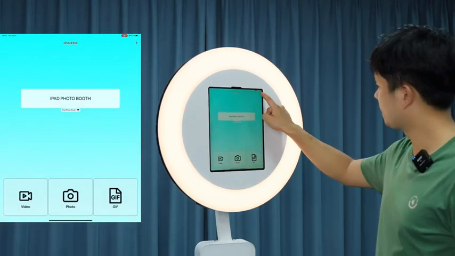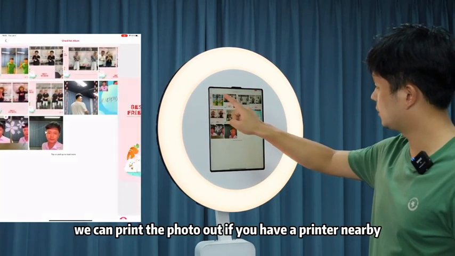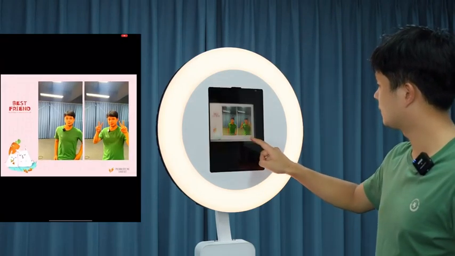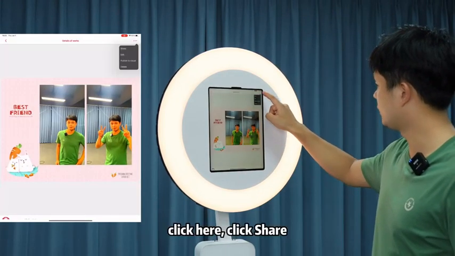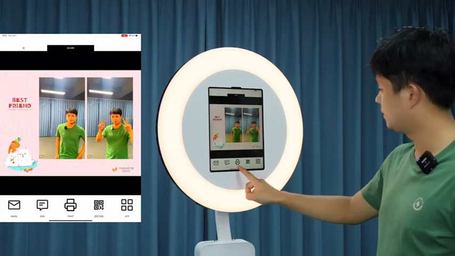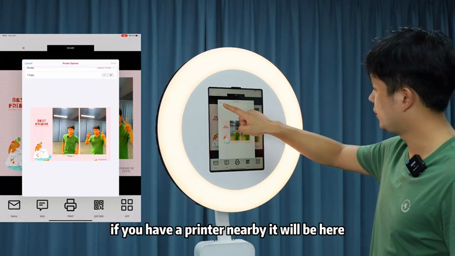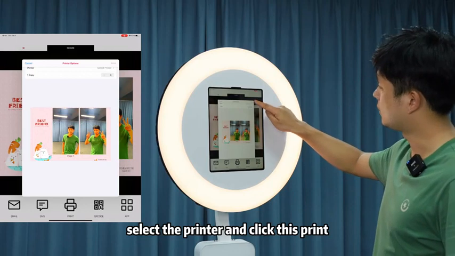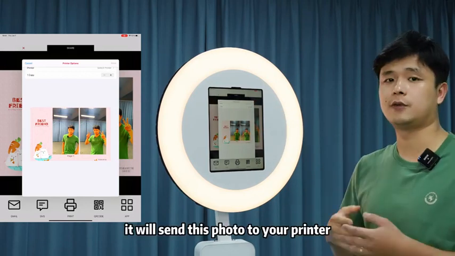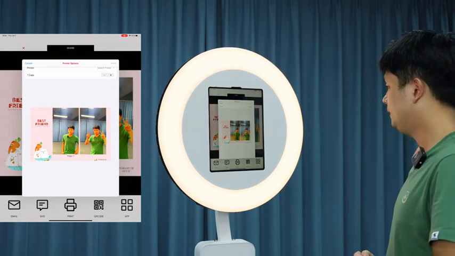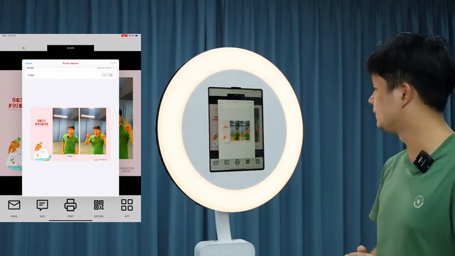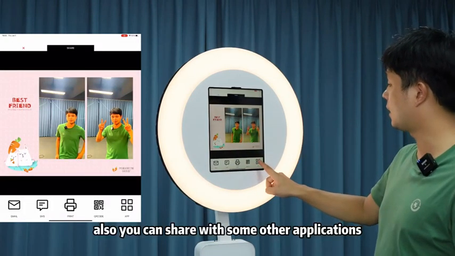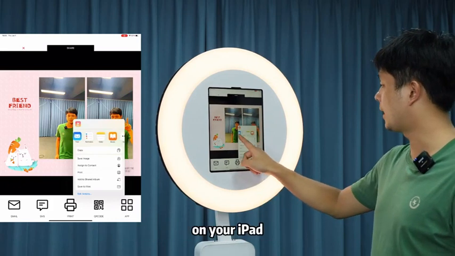Also, we can print the photo out if you have a printer nearby. Click this photo, click here, click share, print. If you have a printer nearby, it will be here. Select the printer and click this print. It will send this photo to your printer with the AirPrint function. Also, you can share with some other applications on your iPad.